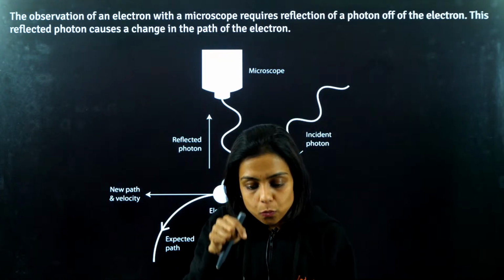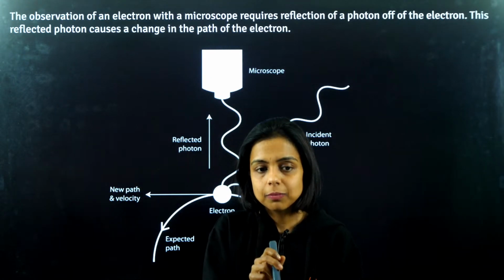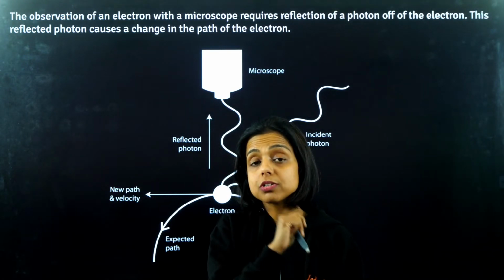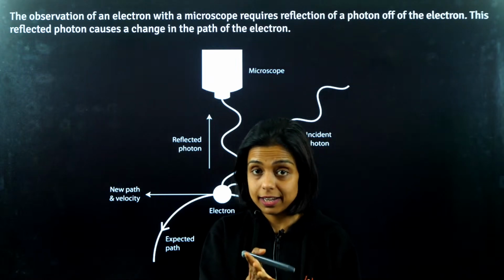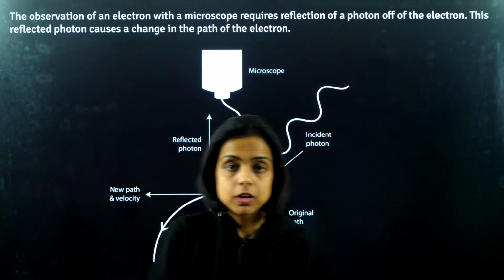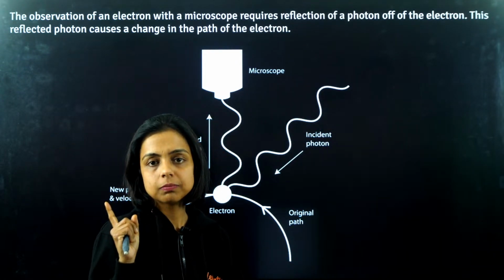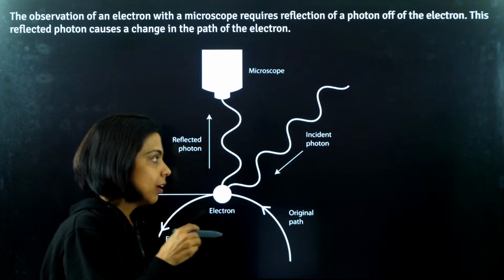So for looking at that electron inside an atom, I'm using a microscope. In that we have a light. There are certain principles of optics it is working on.